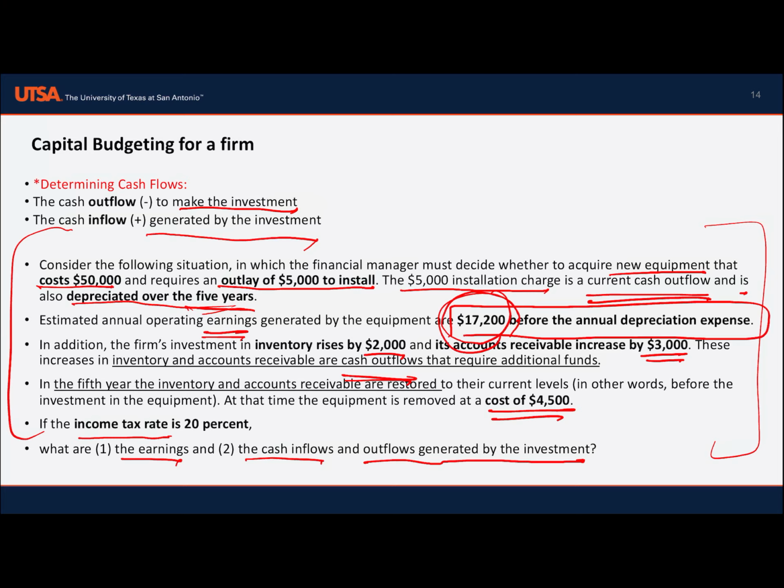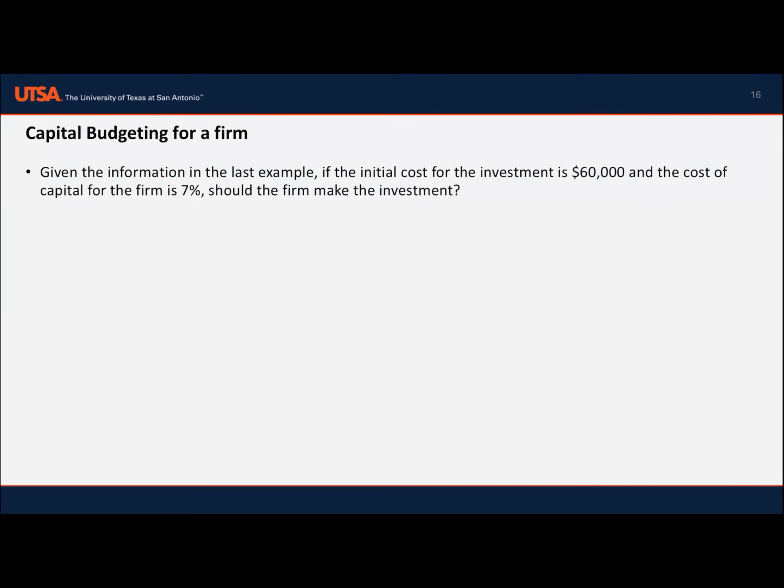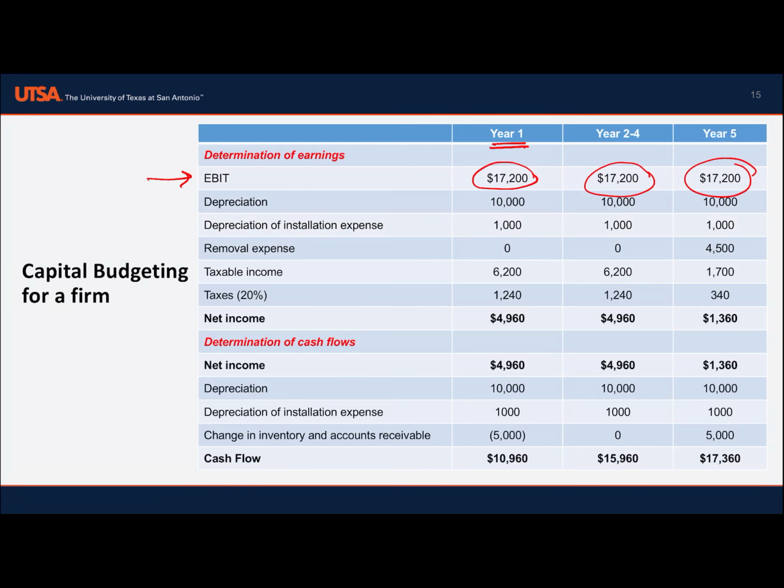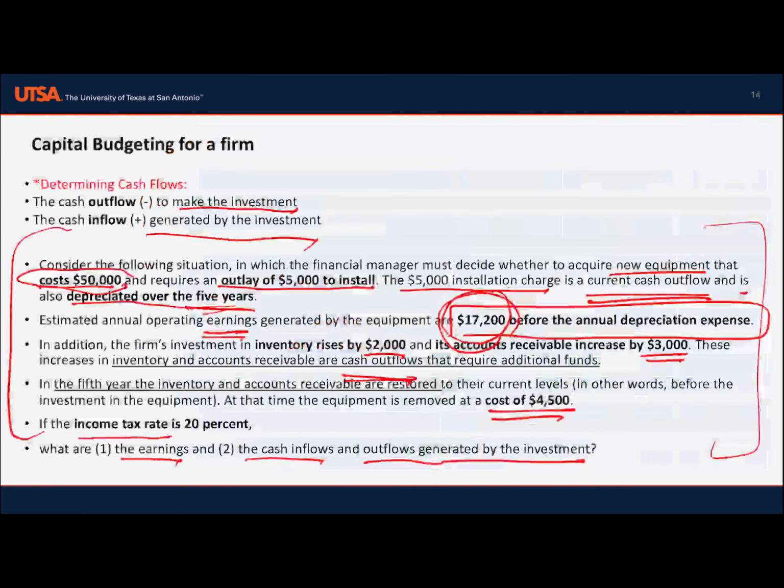We have 50,000 for new equipment, and we depreciate the equipment straight line, so each year we depreciate 10,000, and at the end of year 5 the accumulated depreciation is 50,000. So for each year we write 10,000. And for depreciation of the installation expense, what was the installation expense?